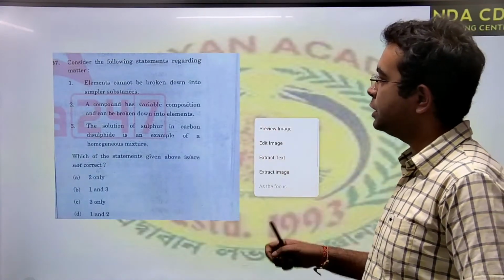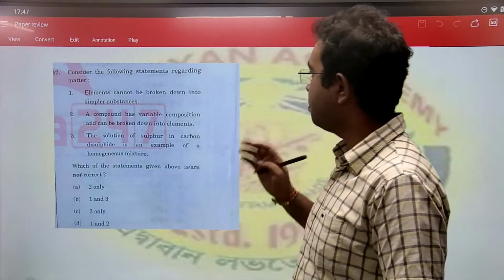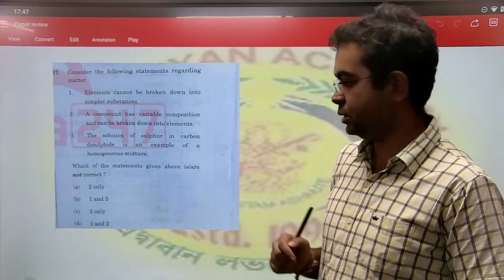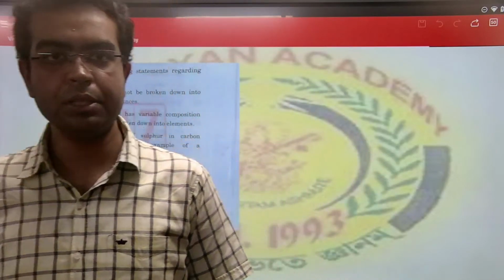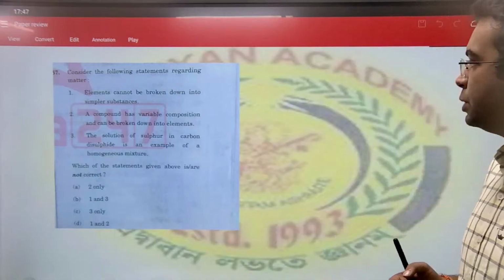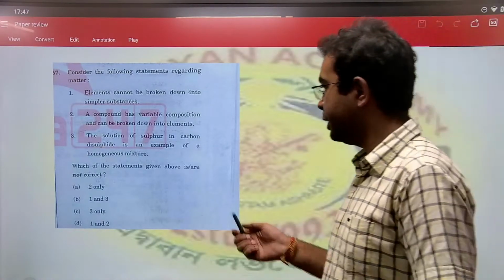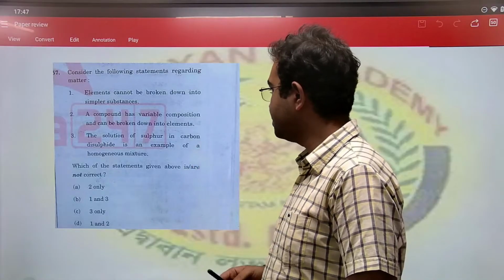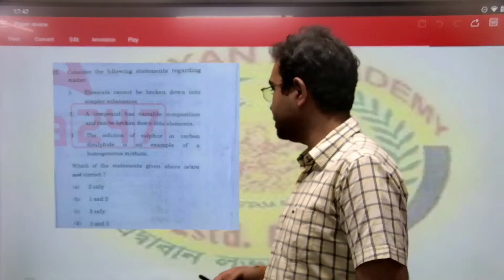If we look at this question, consider the following statements regarding matter. Elements cannot be broken down into simpler substances. Alright? Yes, they cannot be. A compound is of variable composition and can be broken down into elements. Yes, surely. 1 and 2 are correct. The solution of sulfur in carbon disulfide is an example of a homogeneous mixture.